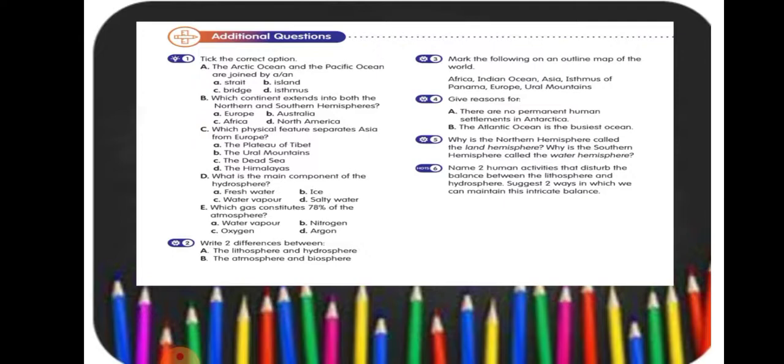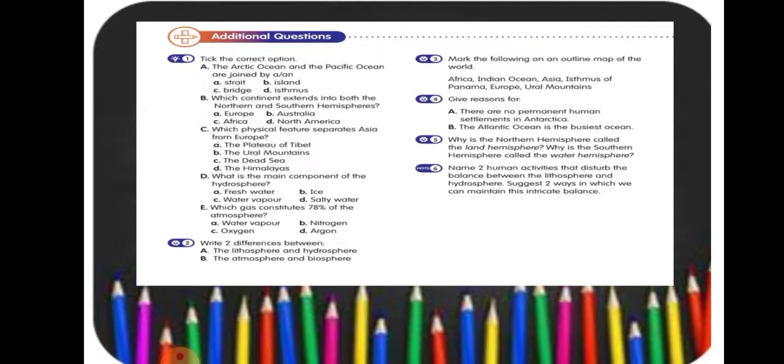Then, two differences between atmosphere and biosphere. The first difference is that the atmosphere is a thick layer of gases surrounding the earth, while the biosphere is the narrow contact zone between the lithosphere, hydrosphere and atmosphere where living things exist. Living things cannot survive in the atmosphere alone, while the biosphere has the most favorable and ideal conditions that favor the existence of life.